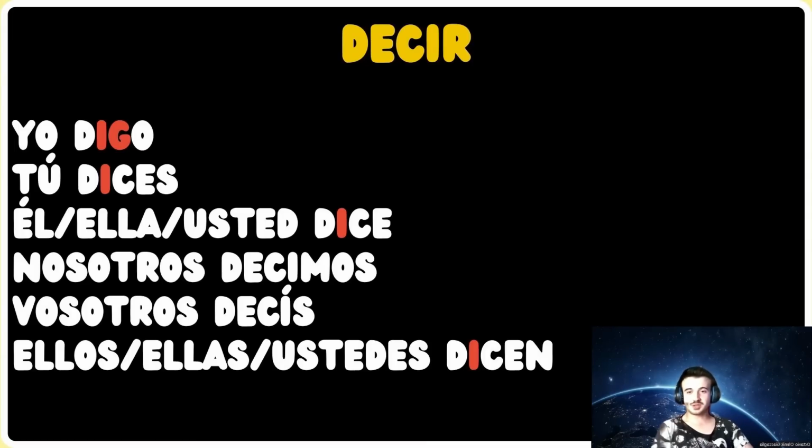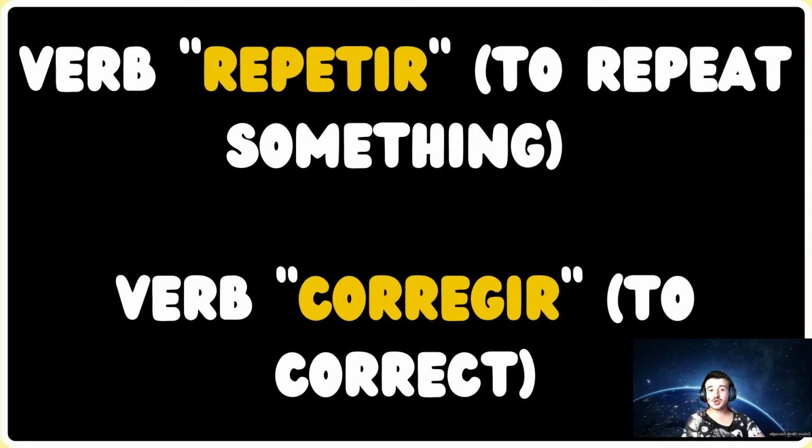Let's recapitulate. The irregularity comes with the change of an E for an I. Plus, there are some verbs which have a phonetic change in the yo form conjugation. This affects a couple of verbs which you have to study by memory, as it is the only way to learn them. Now it's your turn. Could you conjugate the following verbs which present this irregularity? Verb repetir, which means to repeat, and verb corregir, which also presents this irregularity, but also the G turns into a J in the yo form. You can, of course, pause the video and think all the time you want. The answer will pop up in a few seconds.